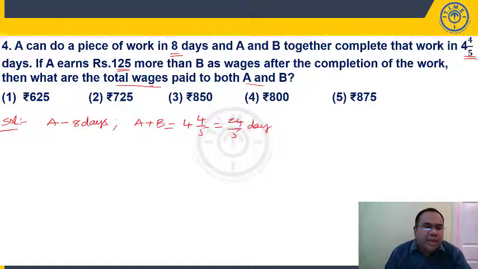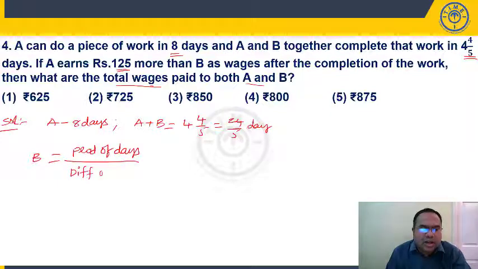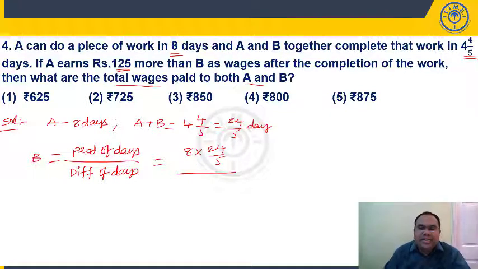You know A plus B, you know A. B will take how many days? What is the formula? Shortcut formula: product of days by difference of days. This is the shortcut formula. When two people are working, when you know A plus B and one among those two is given, the other one can be found out using product of days by difference of days. So 8 into 24 by 5 by the difference of the days. 8 minus 24 by 5, 40 minus 24, it is 16 upon 5. So obviously 5 will get cancelled. 8 goes 2 times, 2 goes 12 times.